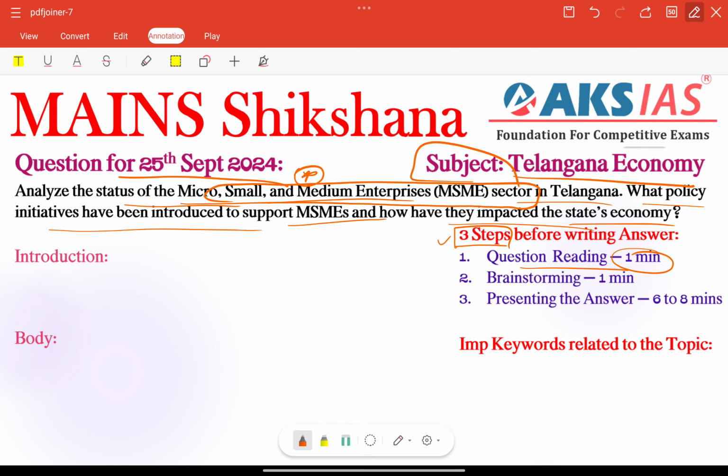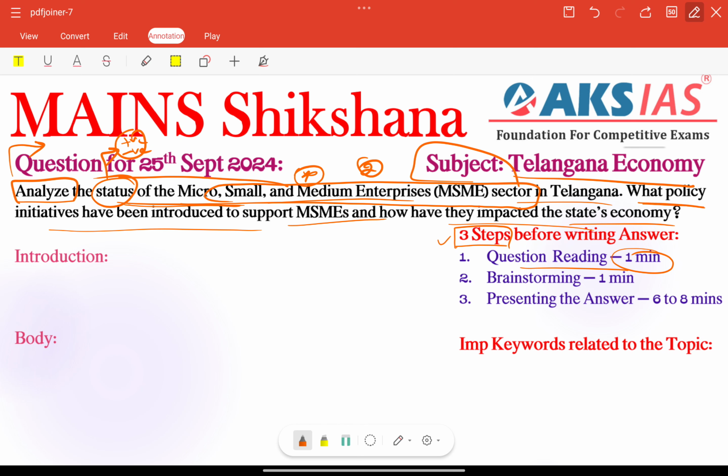So here, how many parts are there? Two parts. First, the status of the MSME sector in Telangana. Second part is what policy initiatives and also their impacts. We need to focus on that. And among question tags, analyze is a very, very important question tag. Here we need to focus on analyzing the status. Status means present situation, whether it is positive or negative. We need to tell both the important positives and negatives here.